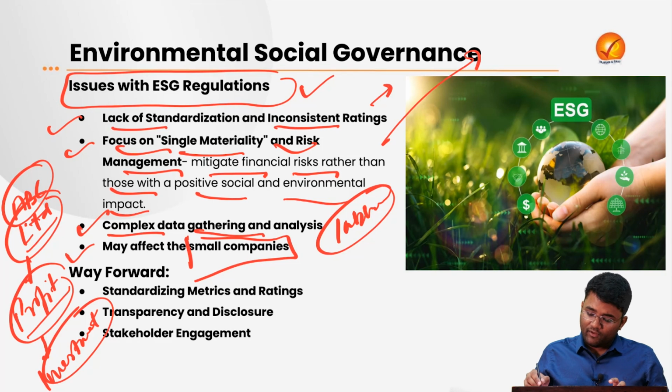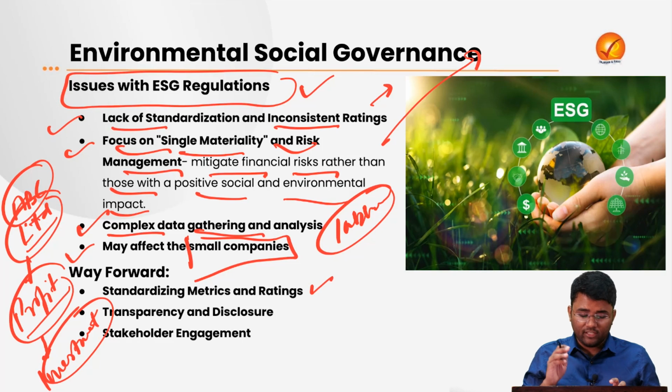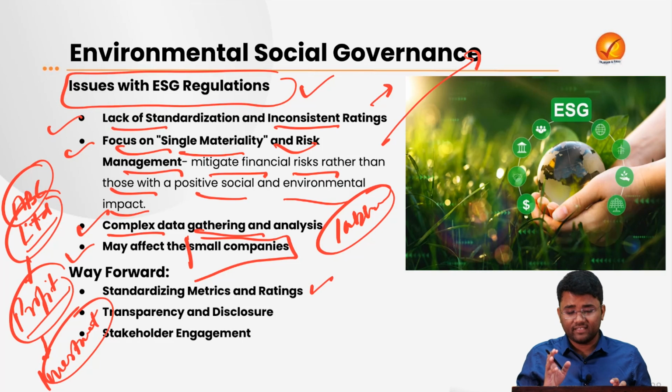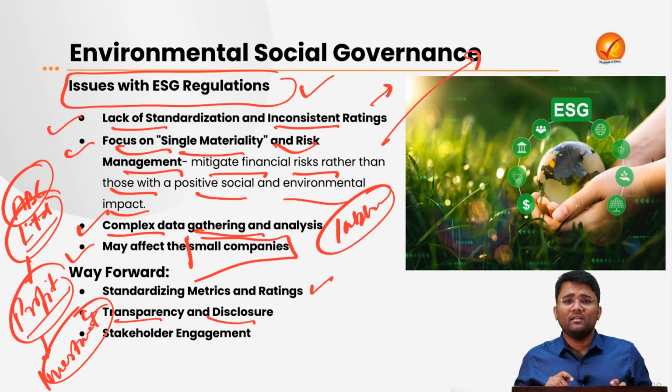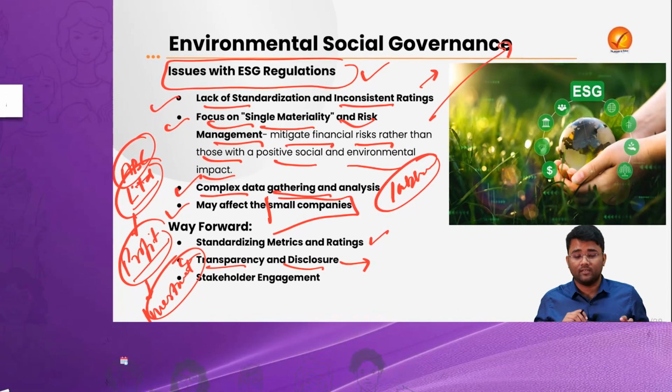So what should be the way forward? First of all, there is a need for proper standard metrics and ratings for the whole country. Throughout the country, there should be a common rating and a common standard regulation framework related to ESG. Then there is a need for more transparency and disclosures, where companies by their own, without any compulsion, disclose all the information related to the parameters of ESG regulation.